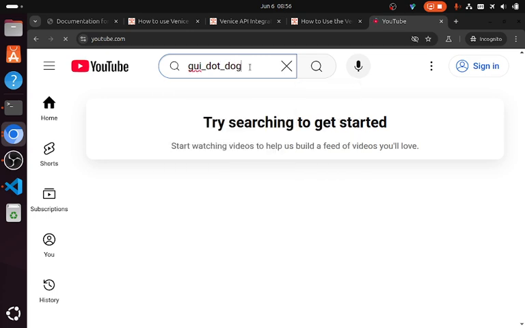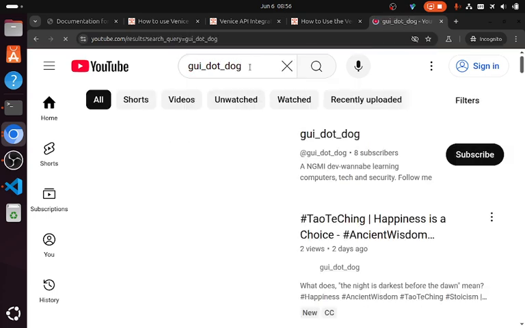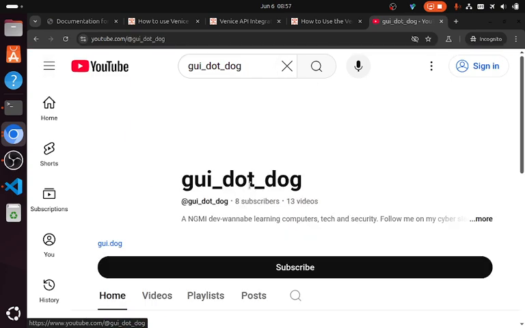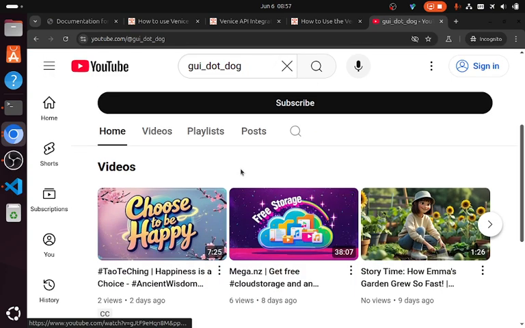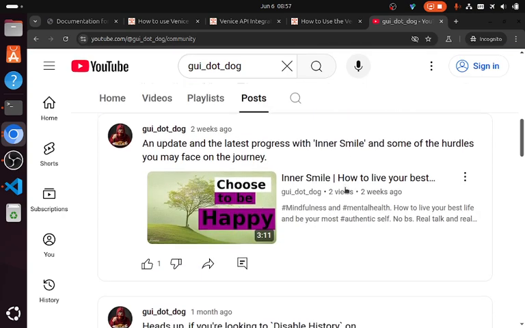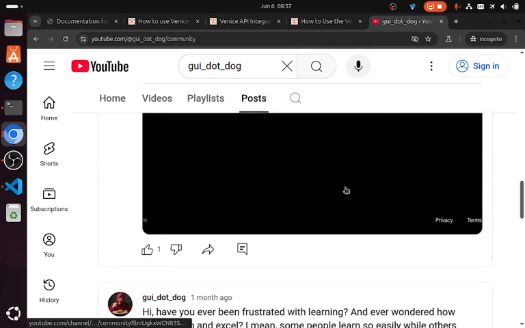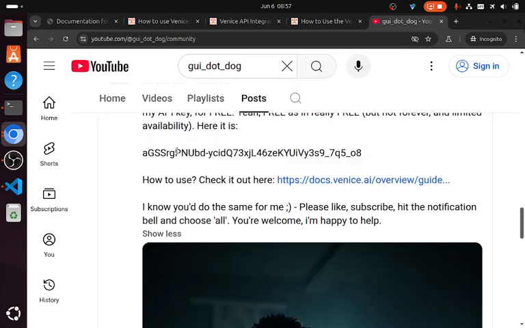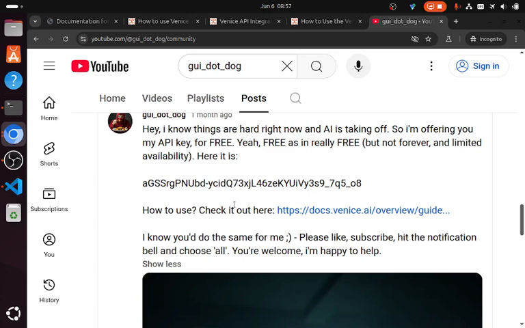GUI.dog, what am I talking about as an advantage? In the case of Bill Gates and so forth, we want to go to posts and find one of my posts, the one with free. Here, free API. Free API key, right there in plain text, right in front of you. That's money right there. This is money.